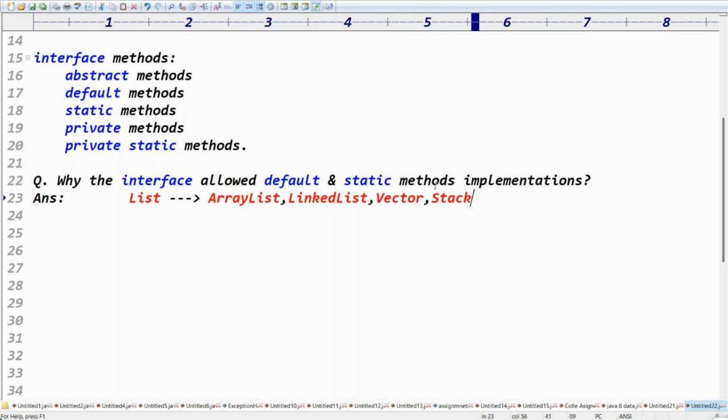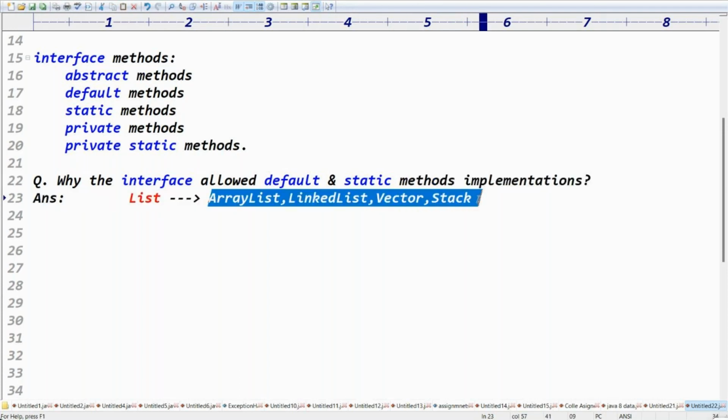Assume that for these four implementation classes, I want to give some functionality, X functionality. I am the List interface, and you are the implementation classes. But what is my requirement? For all these classes, I want to give some functionality, not just a declaration. I want to give functionality.